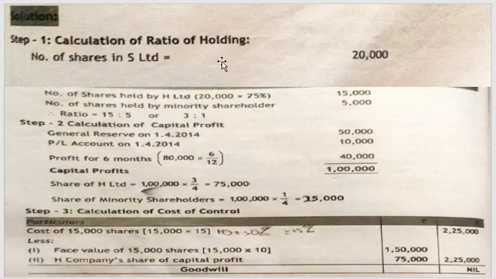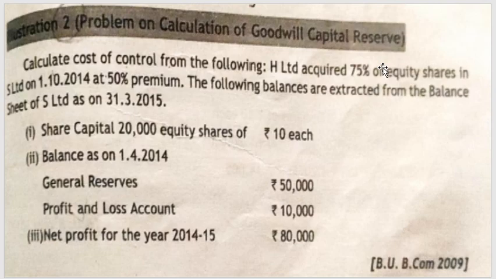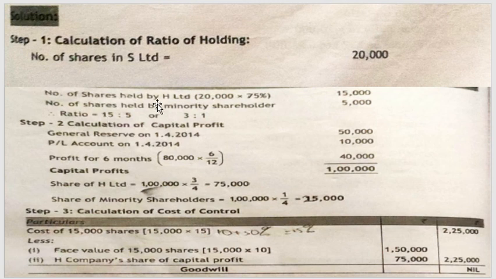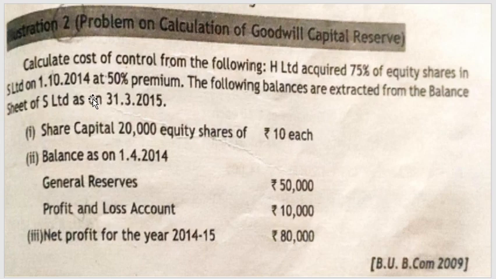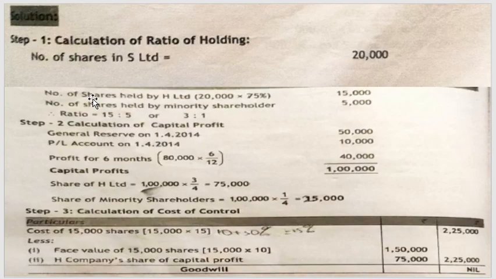So, calculation of ratio of holdings. Number of shares in S Limited is 20,000 shares. S Limited is your subsidiary company, with 20,000 equity shares as mentioned in the question. How many shares is H Limited acquiring? 75% shares at a premium of 50%. So what is the exact number of shares? 20,000 into 75% will give you 15,000 shares. So out of 20,000 shares, 15,000 shares have been acquired by the holding company, that is your parent company.